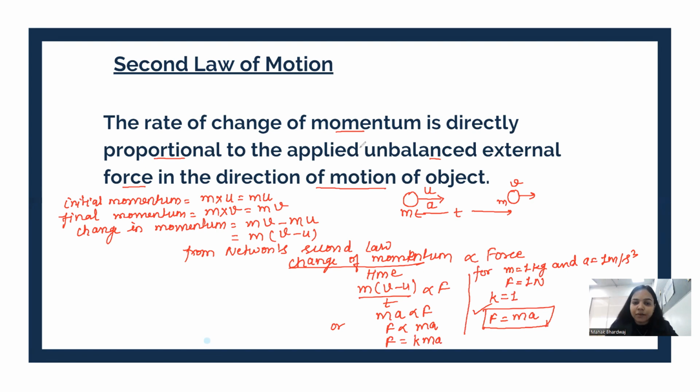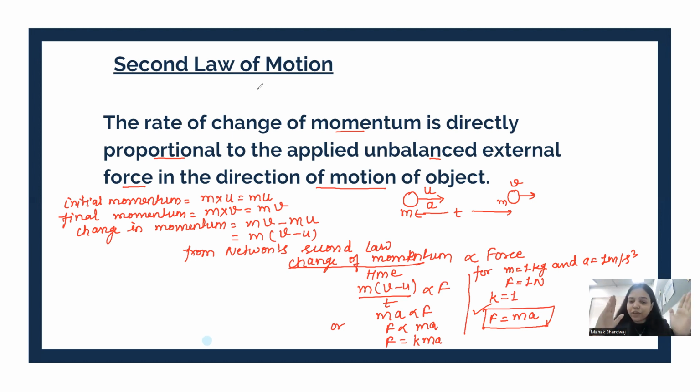So the statement of Newton's second law is that the rate of change of momentum is directly proportional to force, not F is equal to ma. F is equal to ma is the result of Newton's second law of motion. But the actual statement is that rate of change of momentum is directly proportional to force. And if we solve this, we get the relation that force is equal to mass into acceleration. And sometimes we also call this law the law of acceleration.